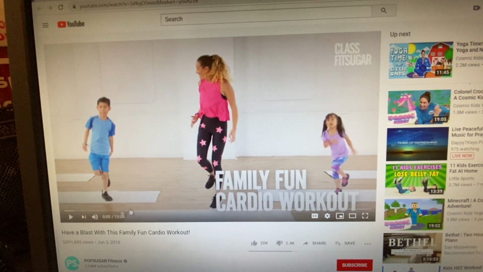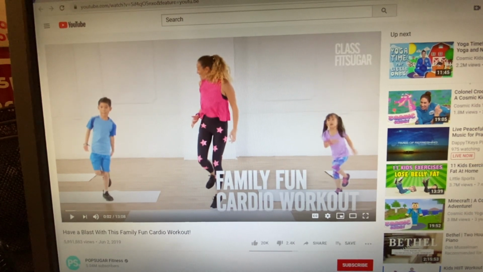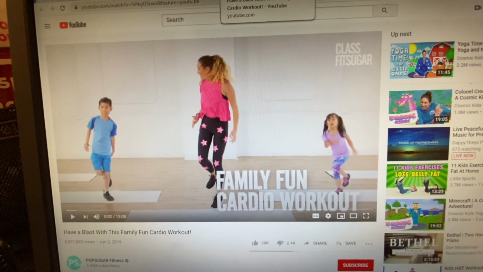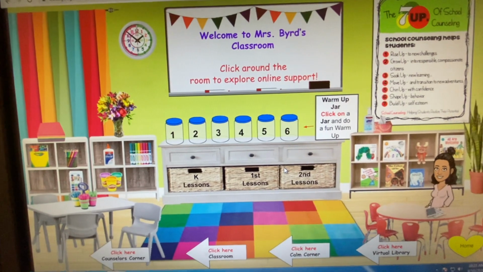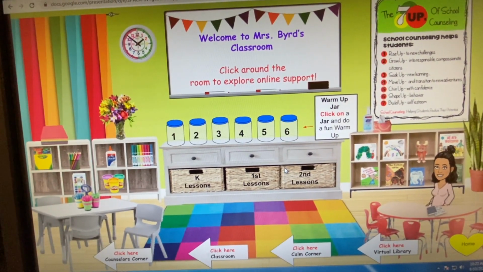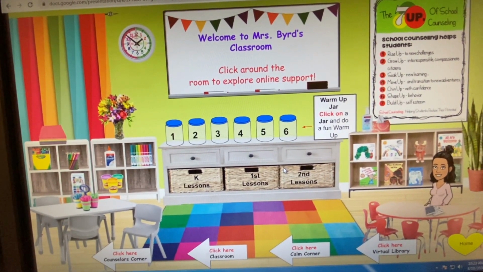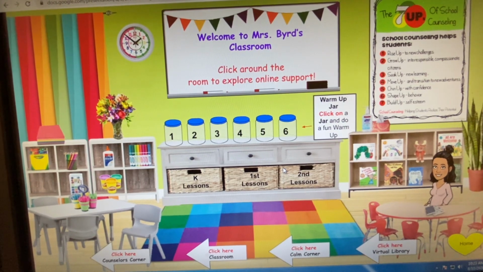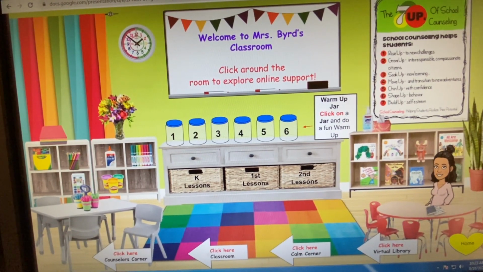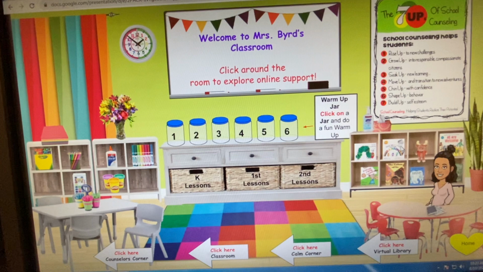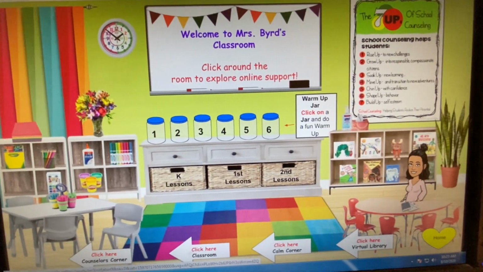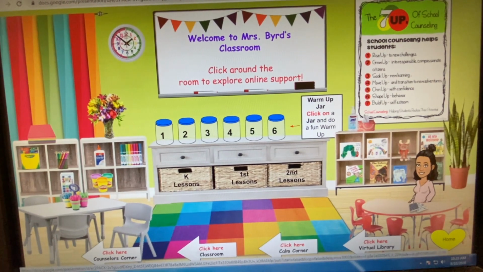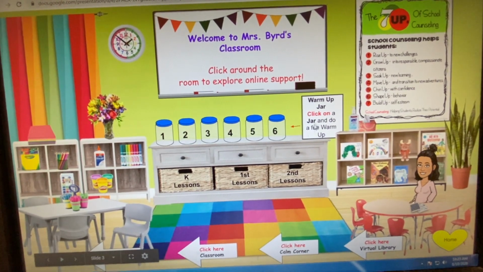This one is exercising for the kids. That's the type of thing I would do with the kids when they come in my room, 5 minutes long. So that is that, and there's actually nothing else to really click on this page. I might add links to these books over here so they can read those books if they want to. But I actually have a virtual library that we're going to be getting into pretty soon.